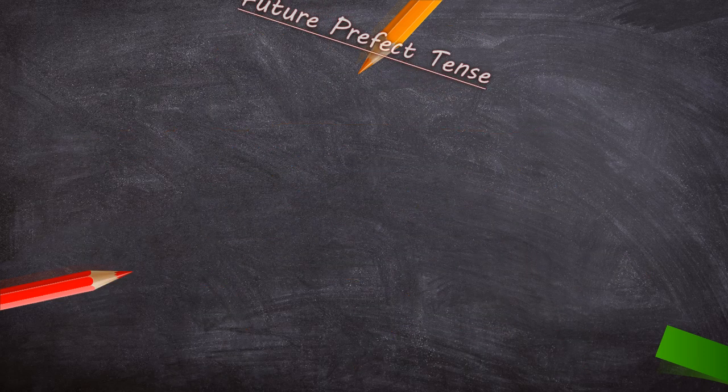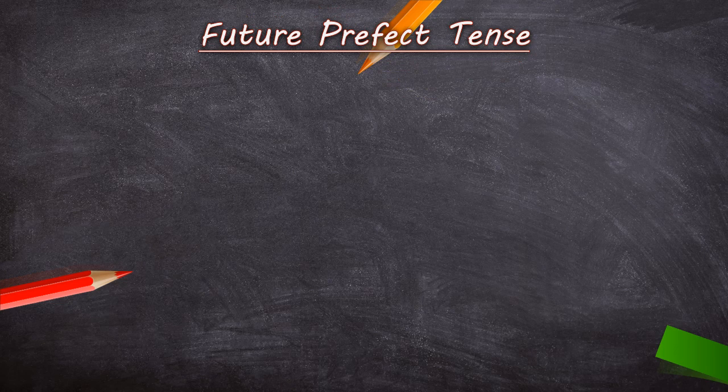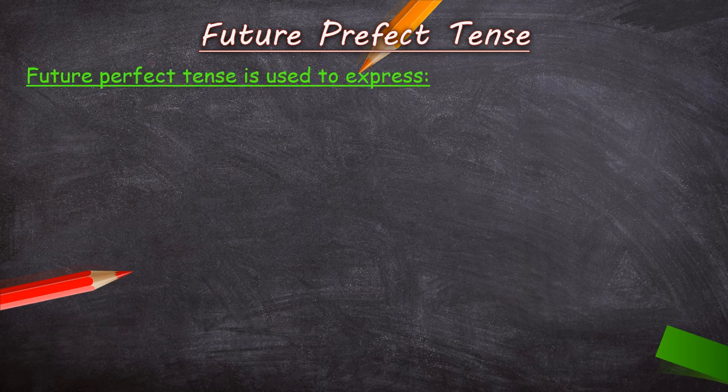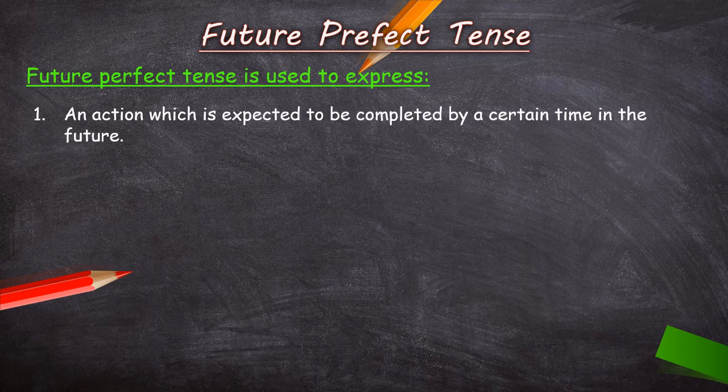Now, the last one is future perfect tense. Children, here in future perfect tense, we talk about the actions that will take place in future. Okay, so we can say here in future perfect tense, we express these points. What are these points? First point, an action which is expected to be completed by a certain time in the future.